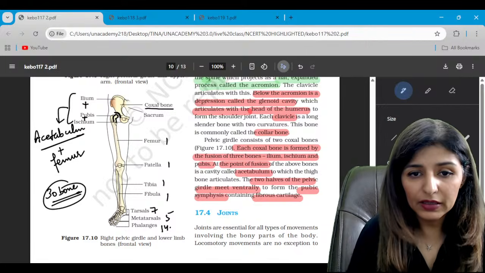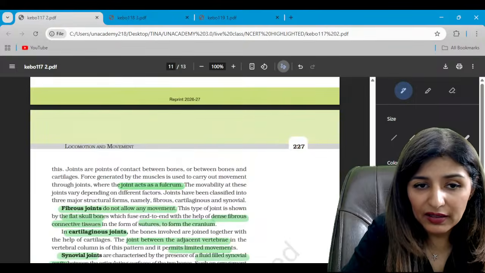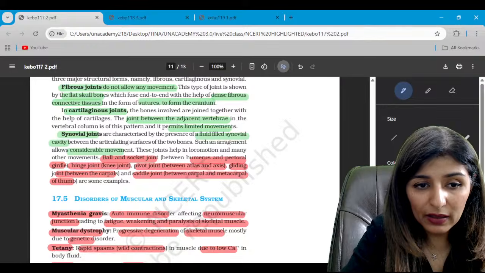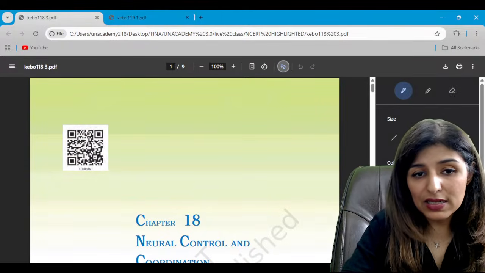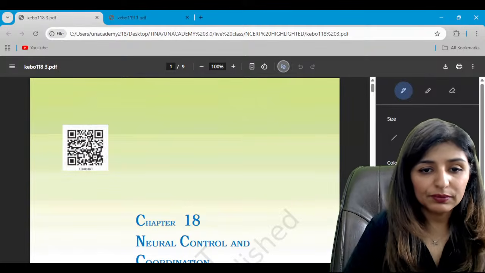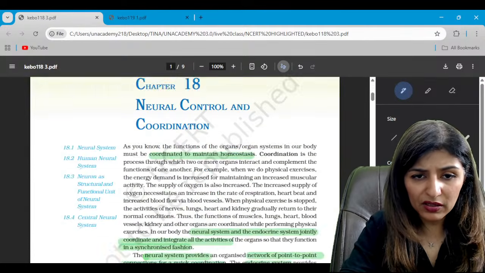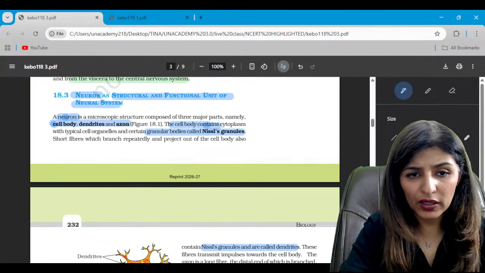Is that clear here? Now, a very important part is your joints, but there is no diagram related to this. Please make sure that you learn these examples. Last second chapter, guys, let's quickly go through the diagrams of this chapter, neural control and coordination.